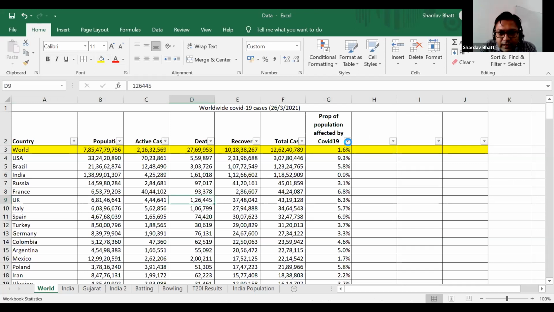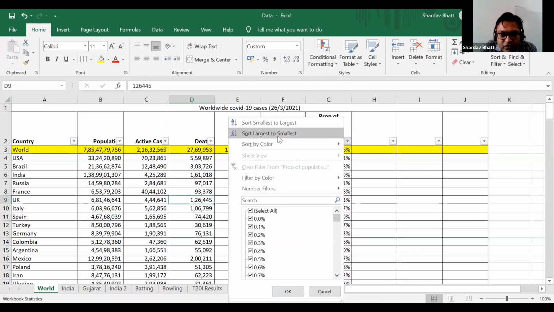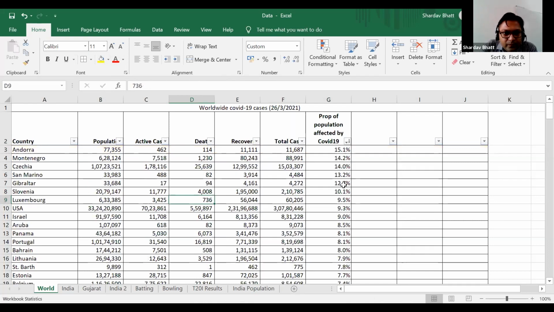So I will click here and sort largest to smallest, and this shows that some of the countries like Andorra and Montenegro, about 15% of the population in these countries is affected by COVID-19. It's a large number. 15% means 15 people out of every sample of 100 people are affected by COVID-19.